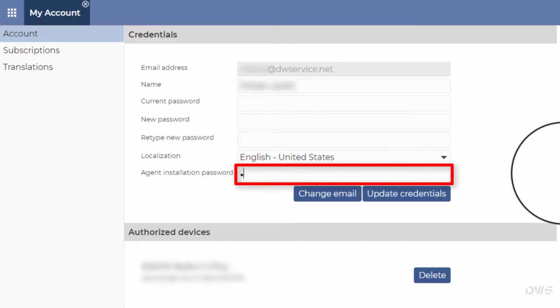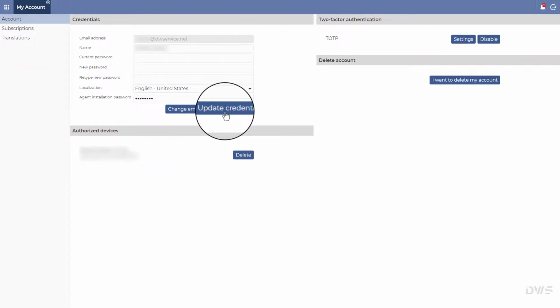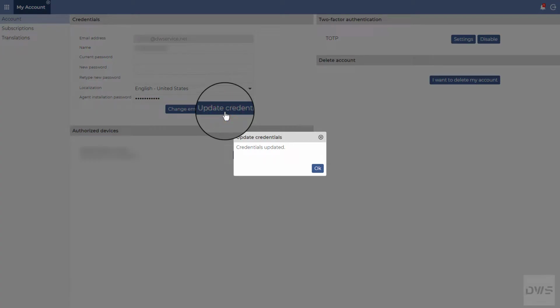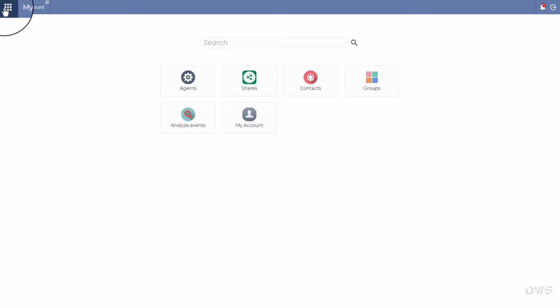Enter the password. To save the password, click the Update Credentials button. Click OK. Nothing else is required for the moment, as the agent is automatically created in the Agent section when it is installed.